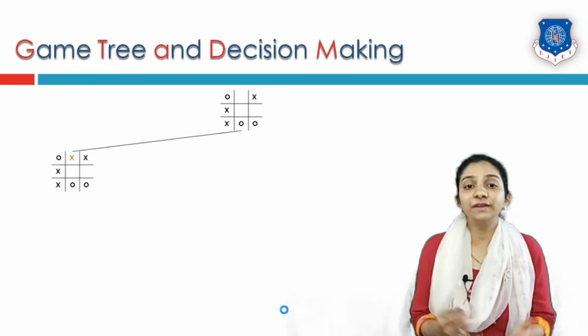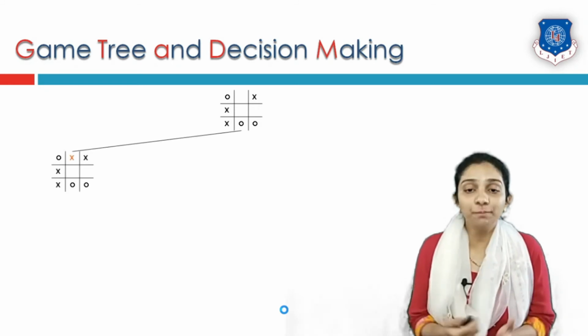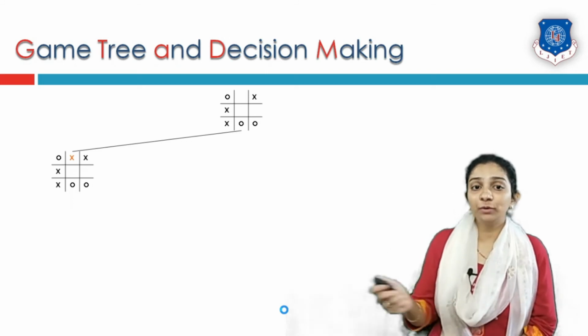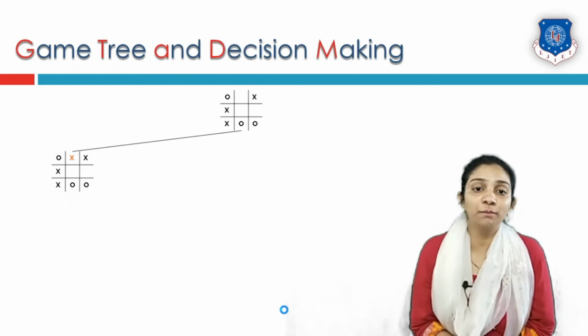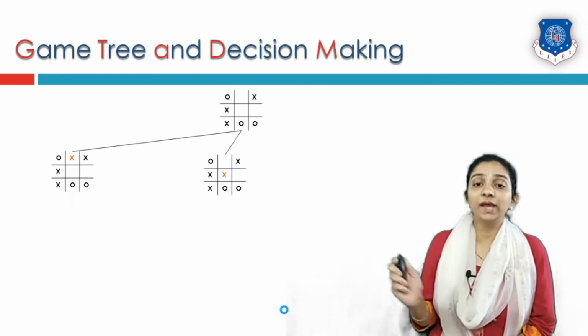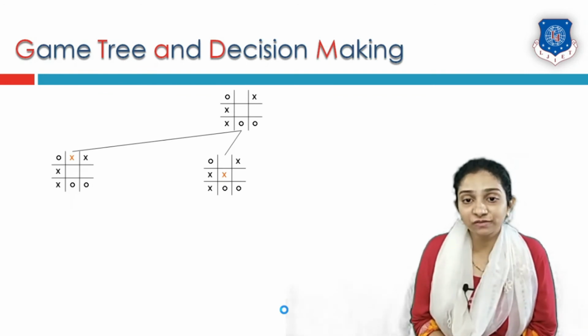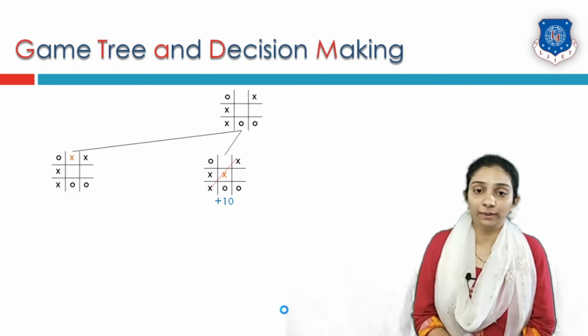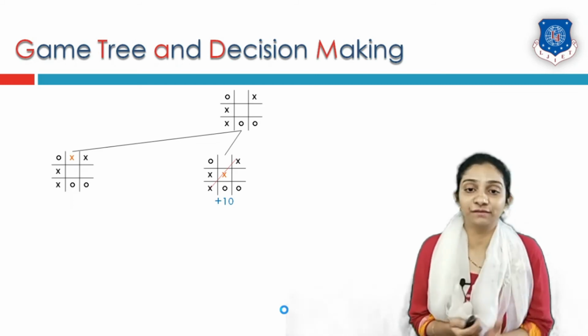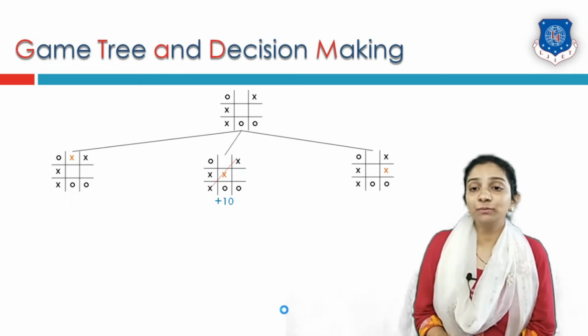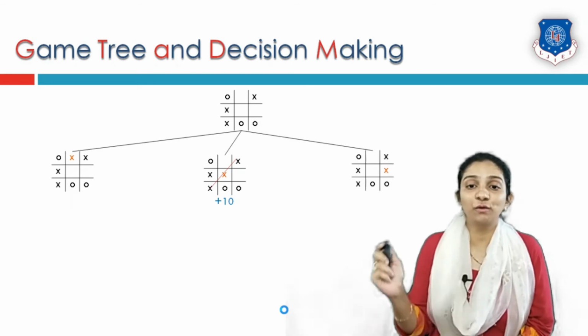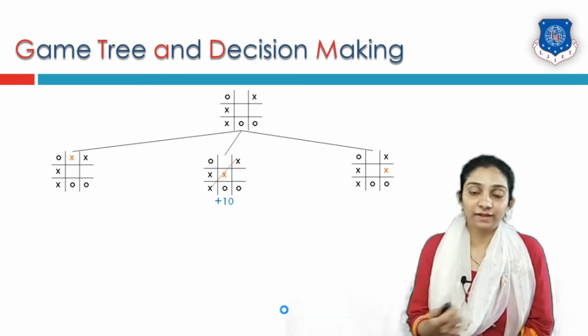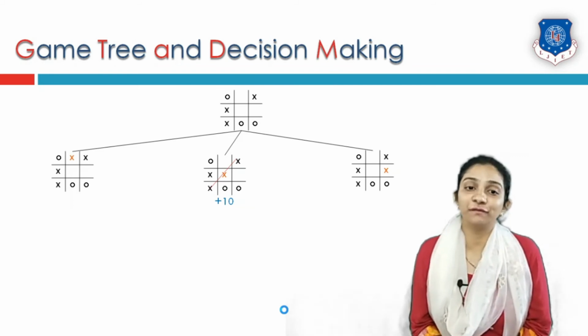For that reason it will first calculate all of the possibilities. We can put X in the first row middle box, or we can put X in the second row middle box, where we will directly get a win and a positive score, or we can put X in the third box of the second row. These are the different possibilities of X.